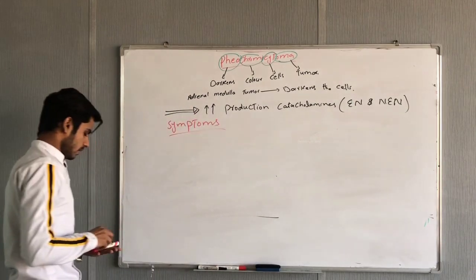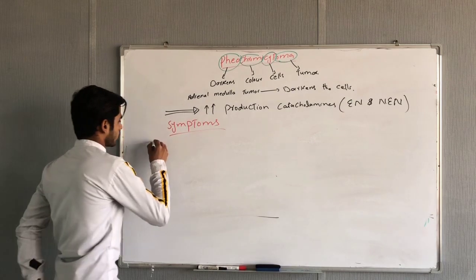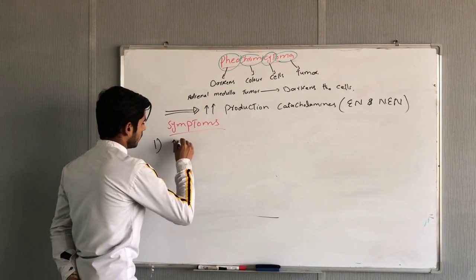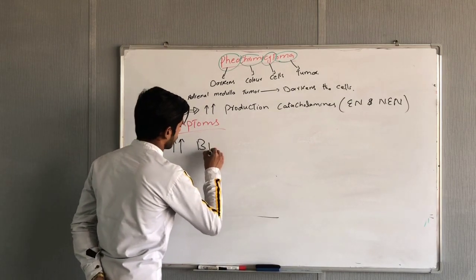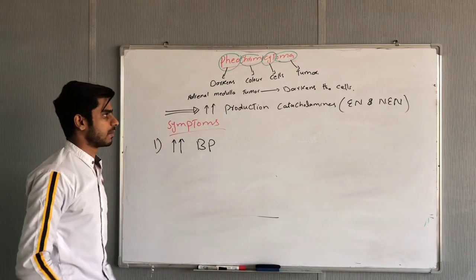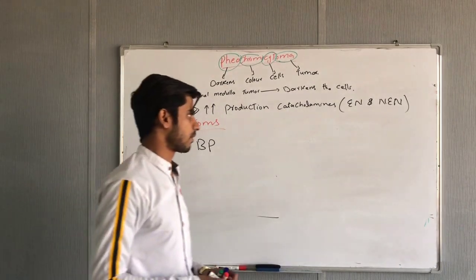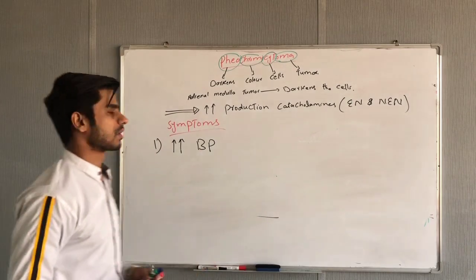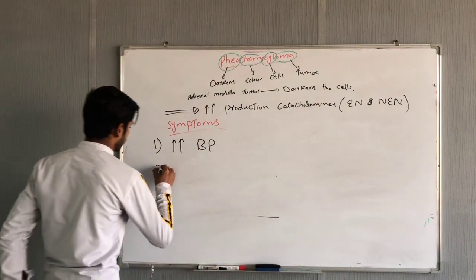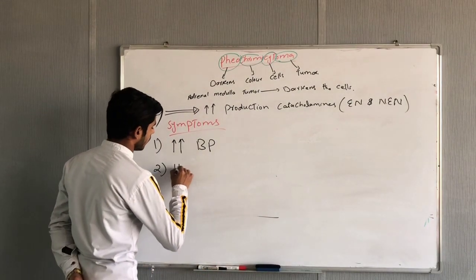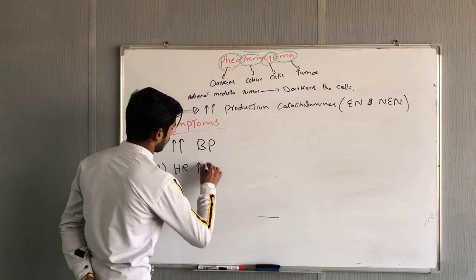The first symptom will be greater blood pressure, because of the more production of epinephrine and norepinephrine. They will cause more increase in the blood pressure. There will also be an increase in the heart rate.